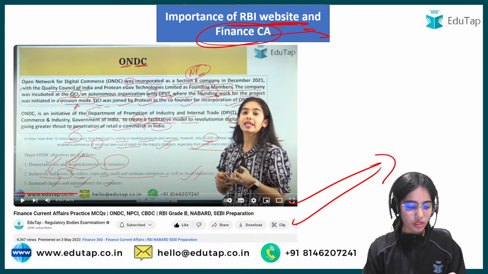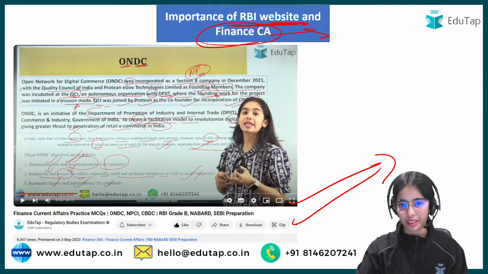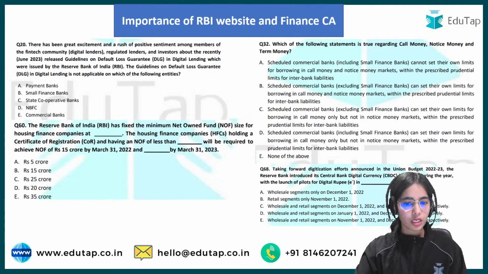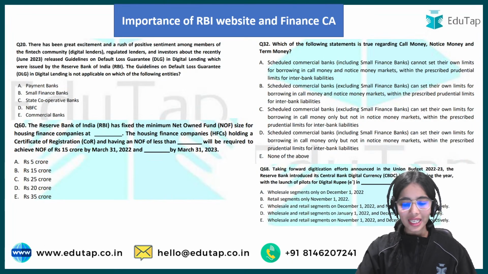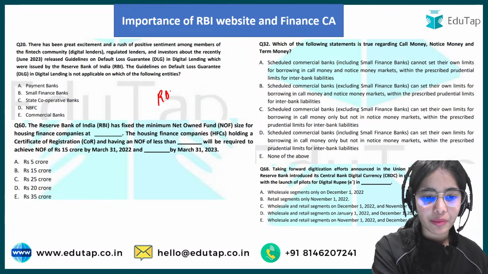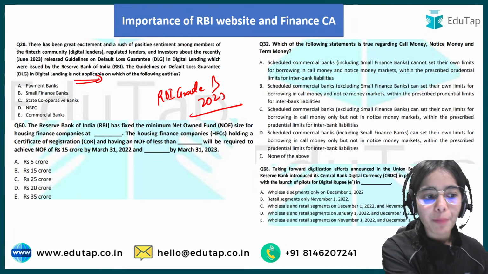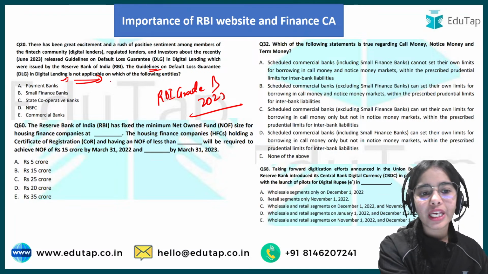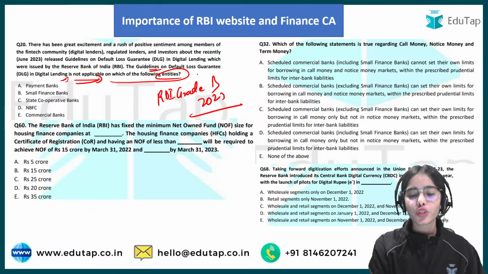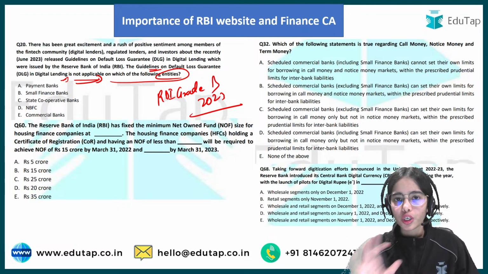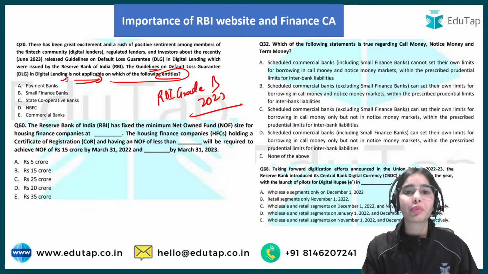Ma'am, for most of the important circulars, there are a lot of applicability criteria. Any trick to remember them easily? Yes, and first, why is the applicability important? Let me show you that in the RBI grade B 2023 examination, the applicability was asked directly: which of the guidelines is not applicable on which of the following entities. So anyone who thinks they do not have to do the applicability is absolutely wrong. You have to remember the applicability.